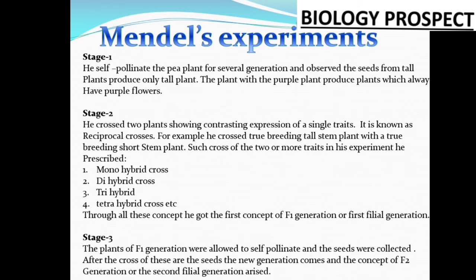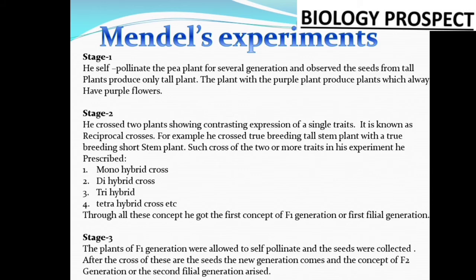For the third stage, the plants of the F1 generation were allowed to self pollinate and the seeds were collected. As I already said, when the parents have two sets of contrasting characters, the parent plants' cross he designated as P1, or the parental cross. Whatever offspring comes after this cross, he marked as the filial generation 1.